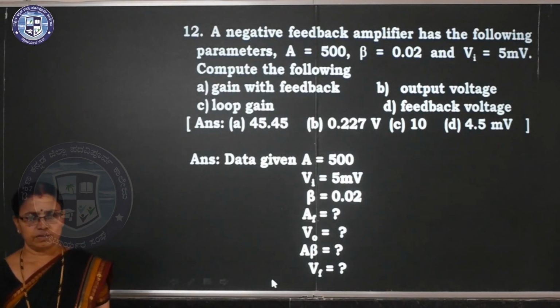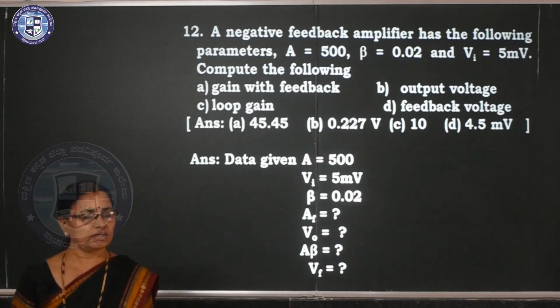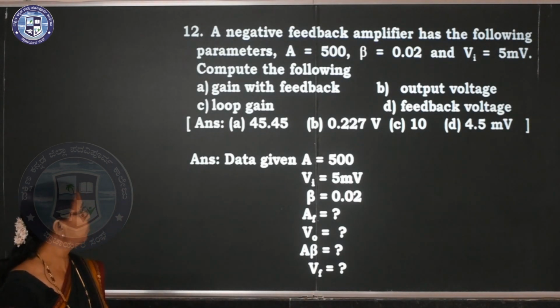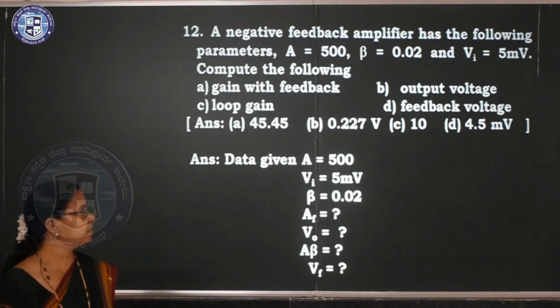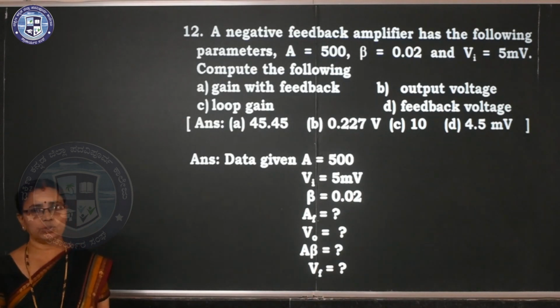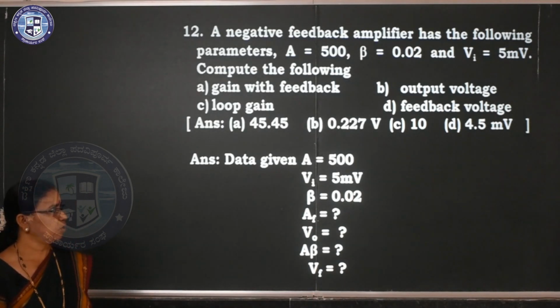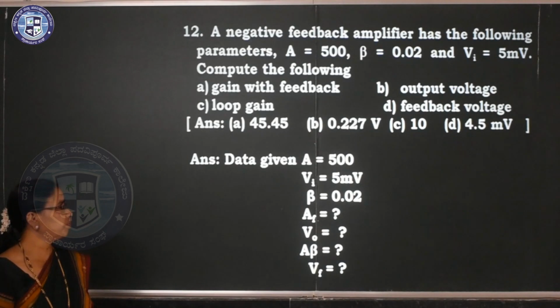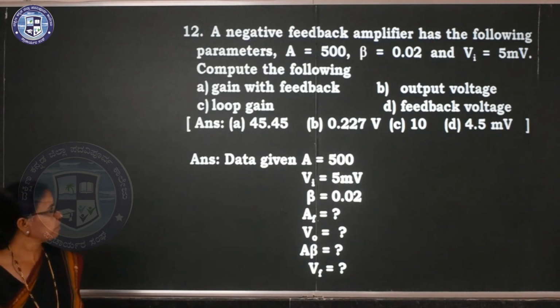12th problem. A negative feedback amplifier has the following parameters. A is equal to 500, beta is equal to 0.02, VA is equal to 5 millivolt. Compute the following. Gain with feedback, you have to calculate AF. Output voltage V0. Loop gain A beta. Feedback voltage, that is VF.